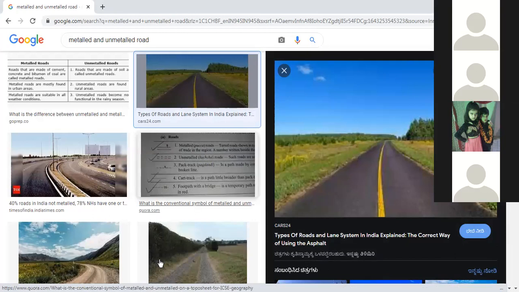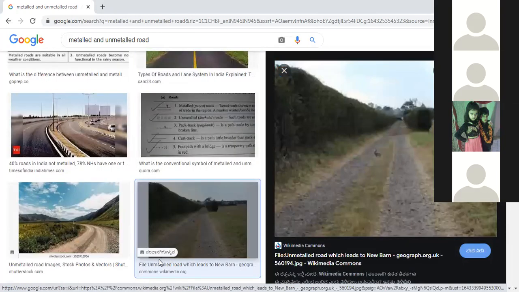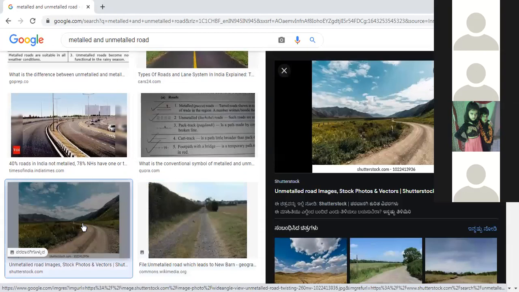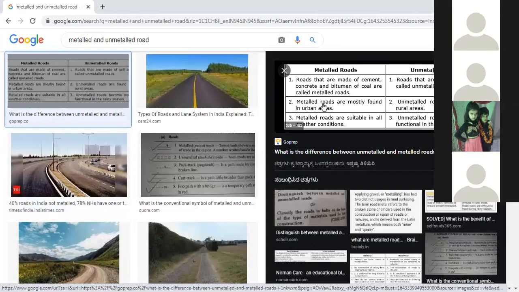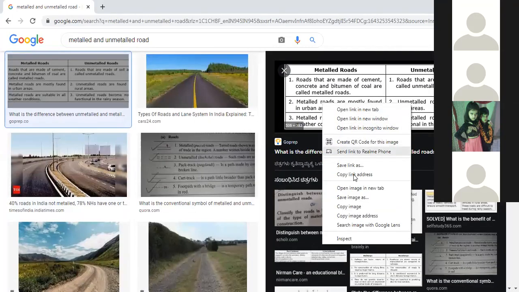And this road? Ma'am, unmetalled. Okay, this one? Ma'am, unmetalled. And this one? Ma'am, metalled. As you can see, a very nice differentiation is given between what? Okay, can you read the differentiation?